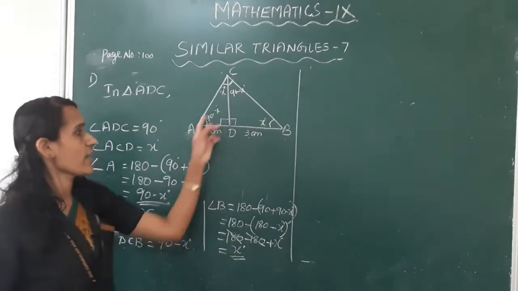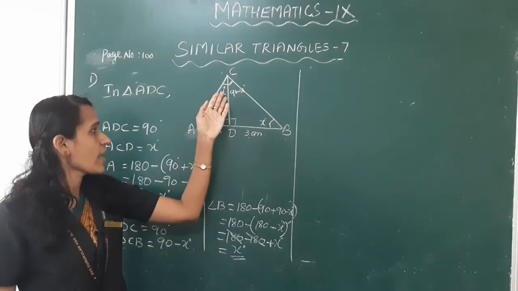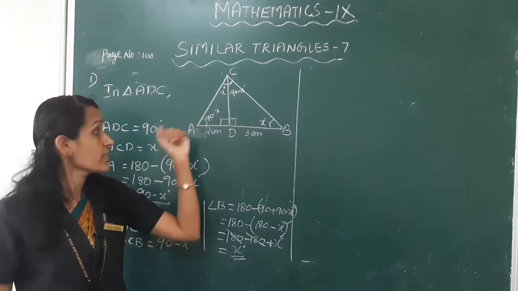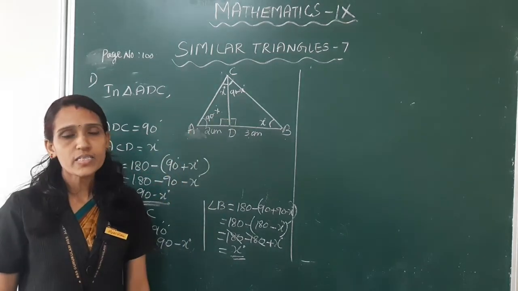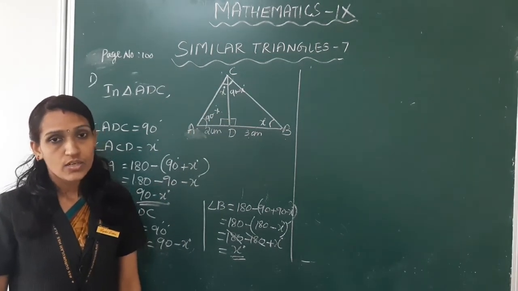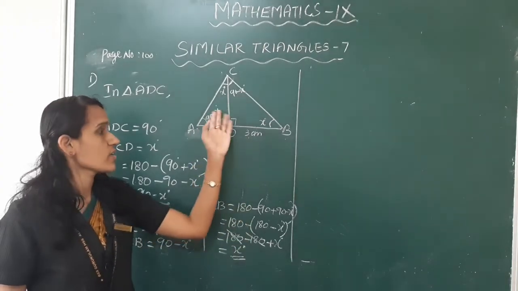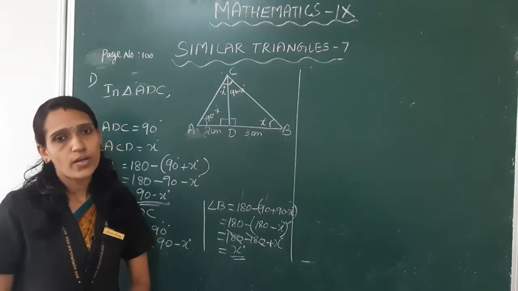In these two triangles, angles are x degree, 90 degree and 90 minus x degree. Now we get that in these two triangles, angles are equal.